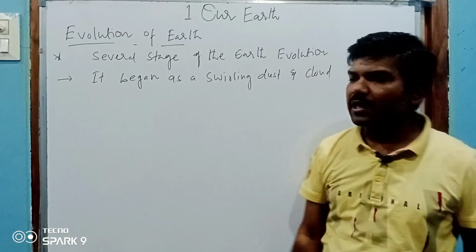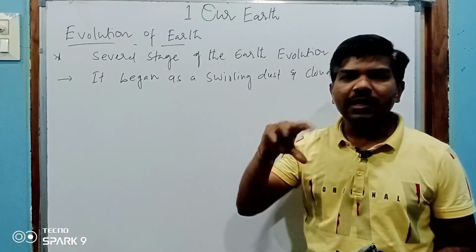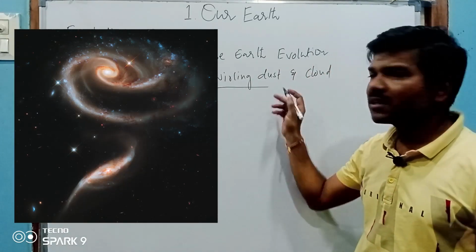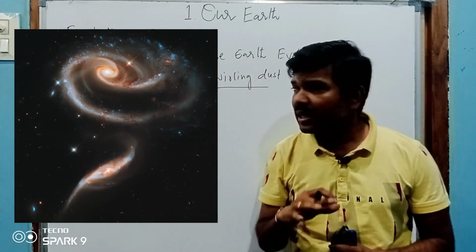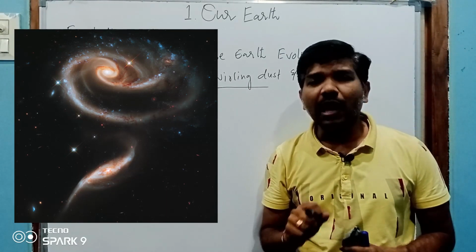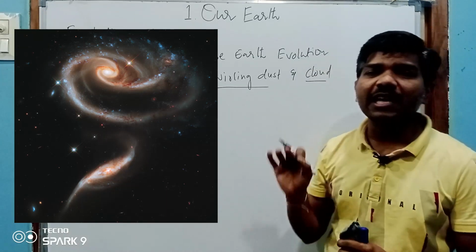We can also say that in the beginning, in the space or in the universe, matter began as swirling dust, complete dust particles, and it formed a cloud like a nebula. I have shown you in illustrations how the nebula looks.